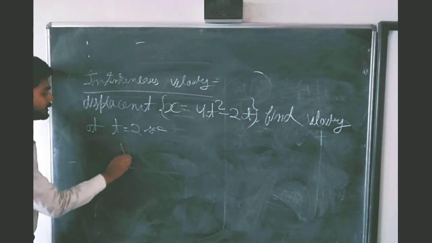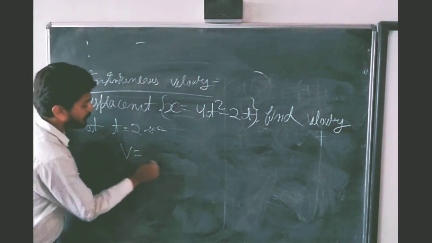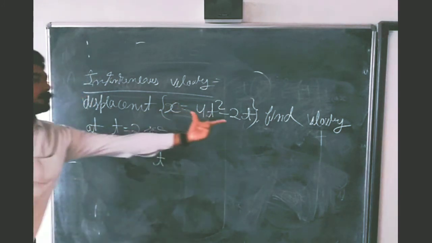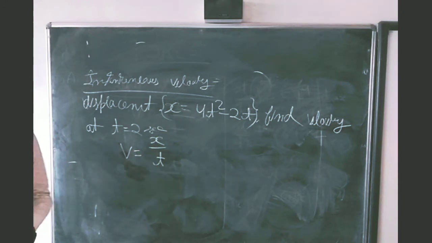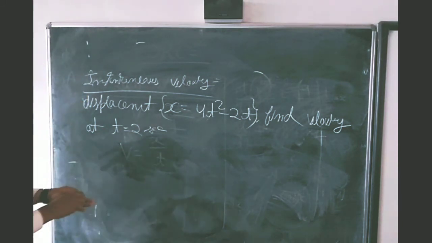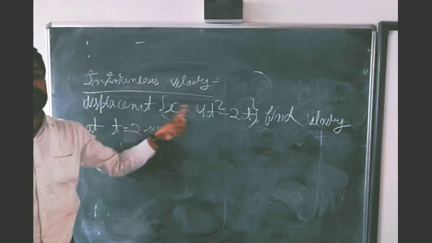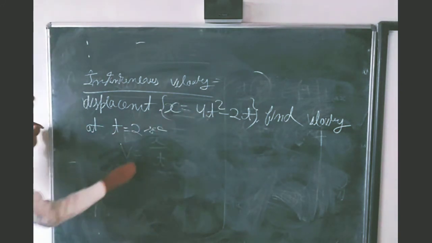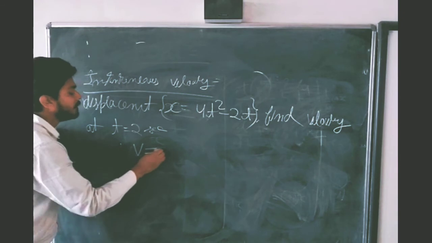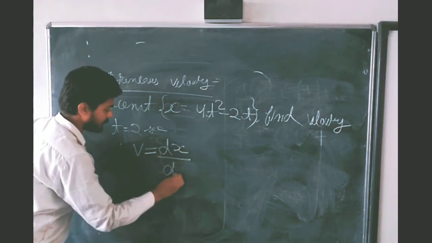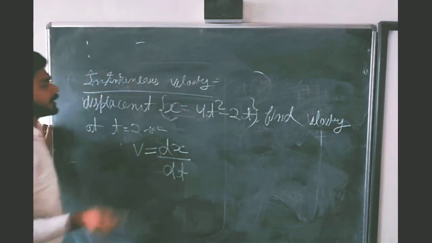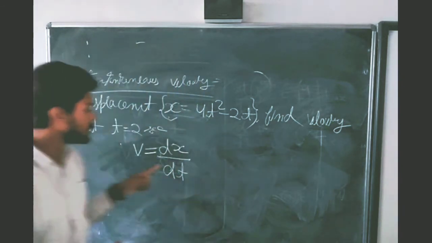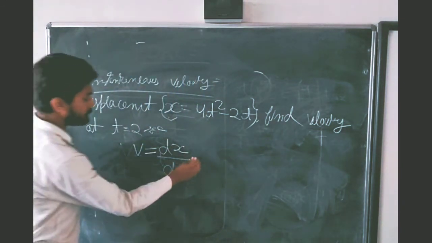To find the velocity, many students do it like this: displacement upon time, substituting the value of displacement and dividing it by the time. But this is the wrong method. Since displacement is a function of time, you will not directly find the velocity. You will use the concept of differentiation: velocity is equal to dx by dt. Whenever displacement is a function of time, you will never apply the direct formula velocity is equal to displacement upon time. You will use v is equal to dx by dt.